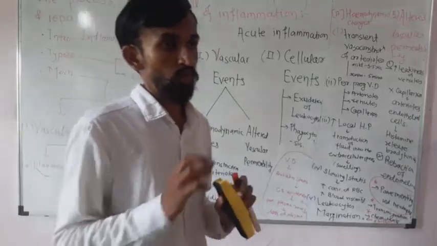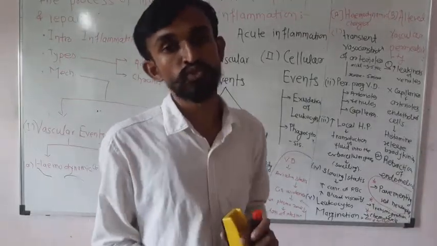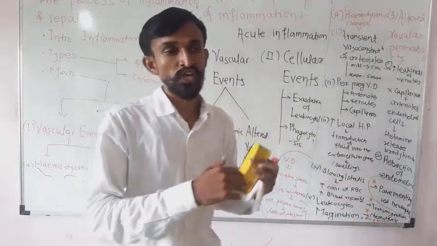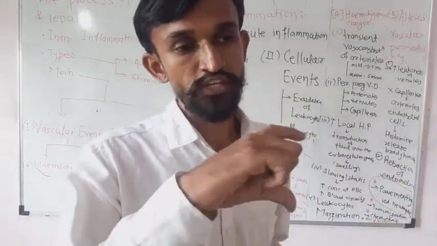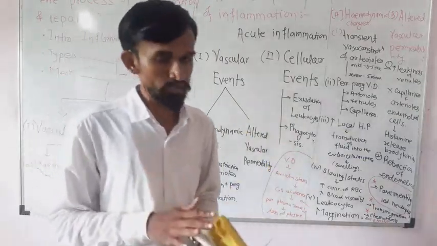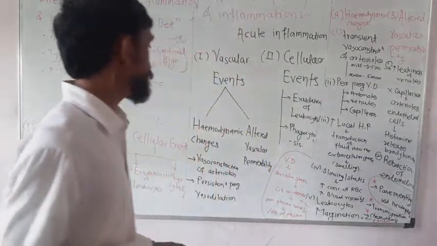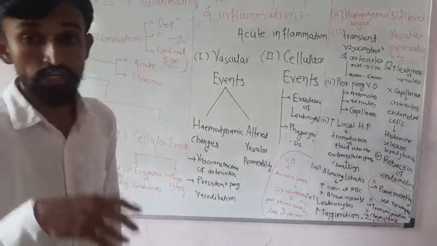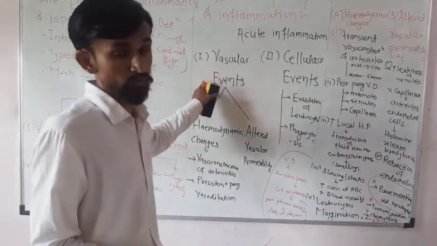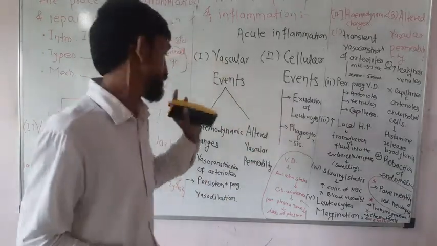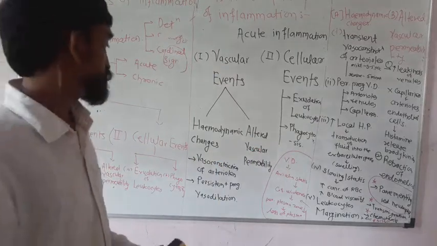But where inflammation or injury takes place, there is a disturbance in homeostasis, a change in the regular interval. It leads to the injury or to inflammation too. If hemodynamic changes take place, it leads to inflammation, and the vascular events happen at the vascular level.